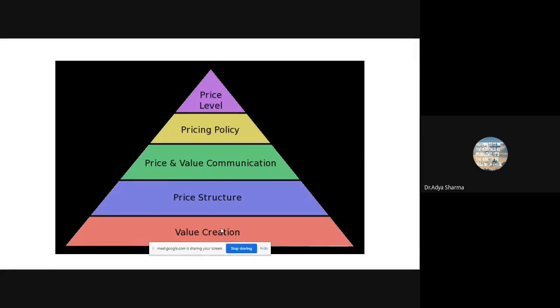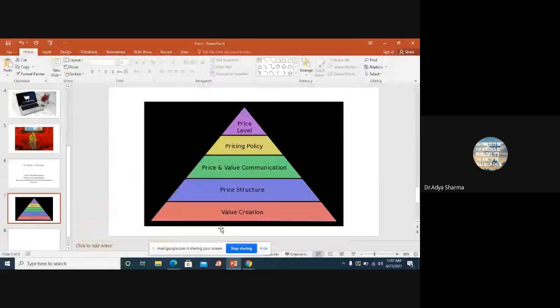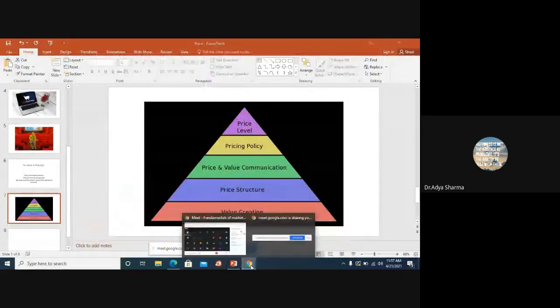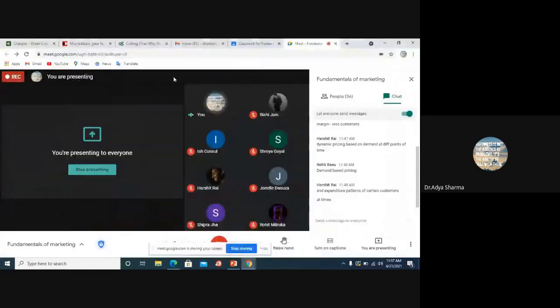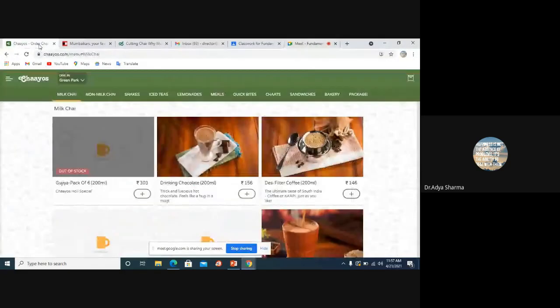So again, let me explain this most probably by an example. Yesterday, I gave you a question and it was on Chaayos. And for those of you who are in Delhi, most probably are aware of it. I don't know if it's there in Pune or not. But yeah, so what is this?